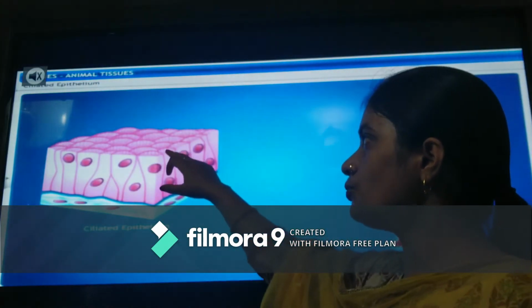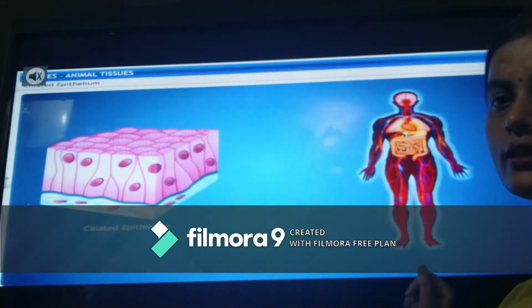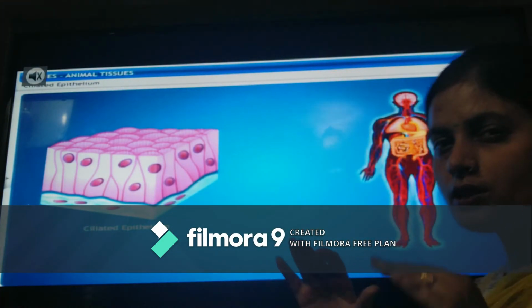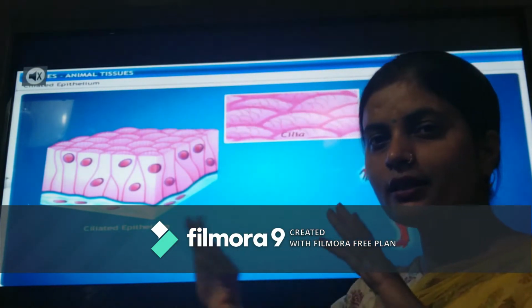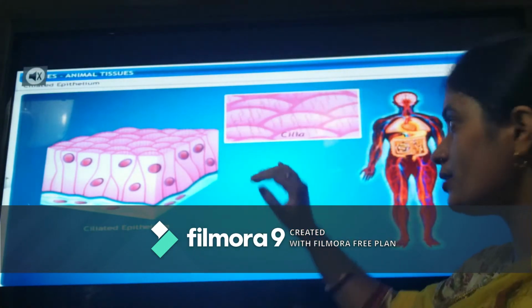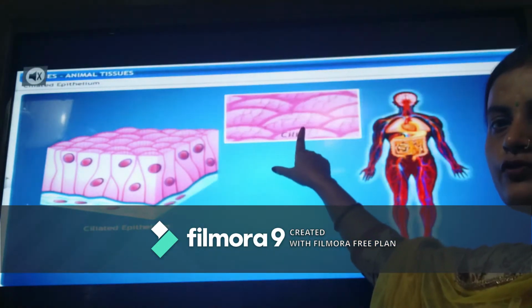Ciliated means it is going to have hair-like projections over its surface. So cilia help in the movement of something. So it will be present in places where movement of something is required. We can see here the movement of cilia.